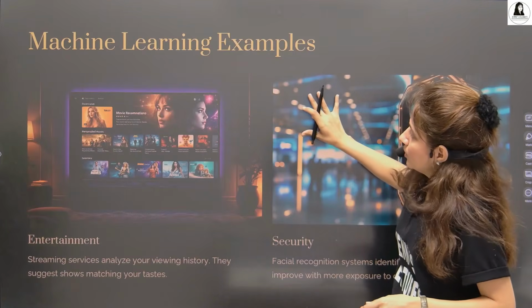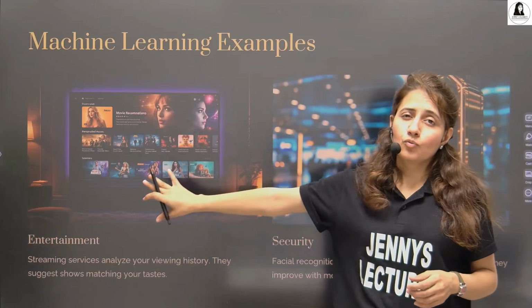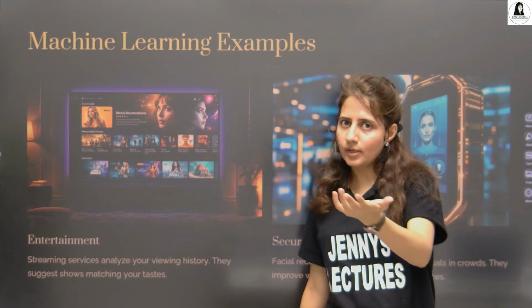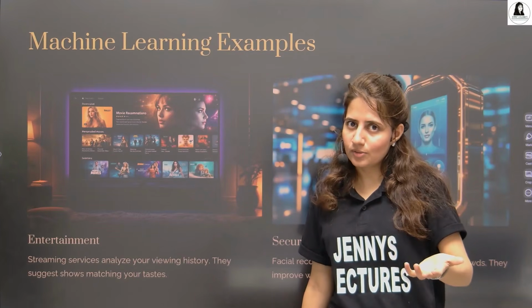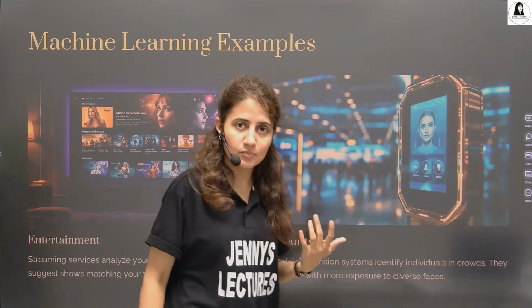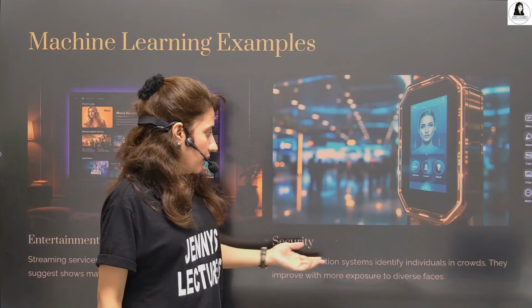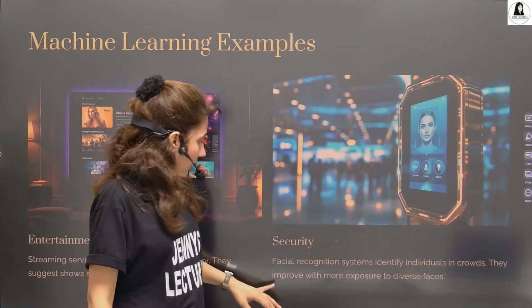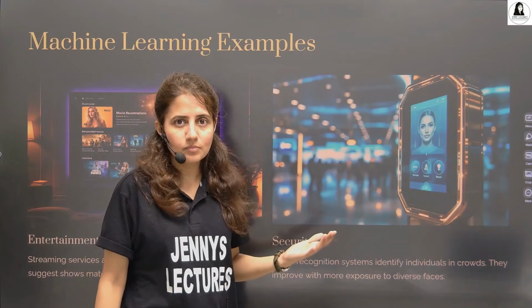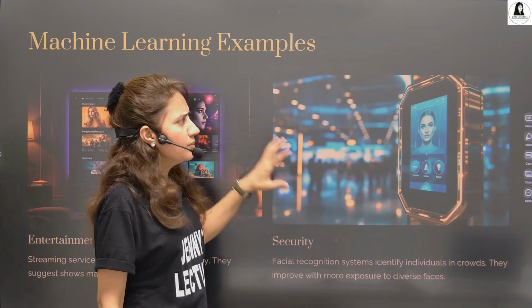So these are a few examples of machine learning, like in entertainment. Based on whatever you have watched previously, they suggest content to you on OTT platforms, right? Same for security, like face recognition systems. They identify individuals in a crowd and they improve with more exposure to diverse faces. Right. So this is the basic idea of machine learning.